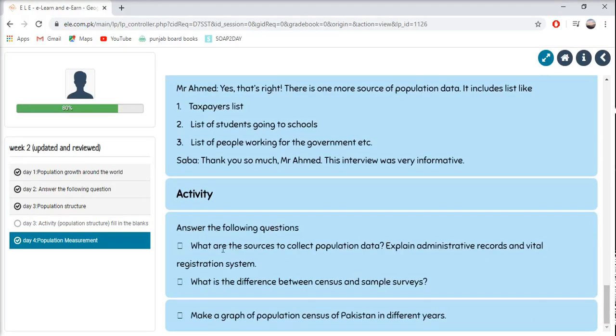Answer the following questions. What are the sources to collect population data? Explain administrative records and vital registration system. What is the difference between census and sample surveys? Make a graph of the population census of Pakistan in different years. So you have to make a graph. You can search Google for different graphs, or you can make any one of the graphs you have seen in your previous lessons. After answering these 3 questions and making an exciting graph, your day 5 for geography is complete.